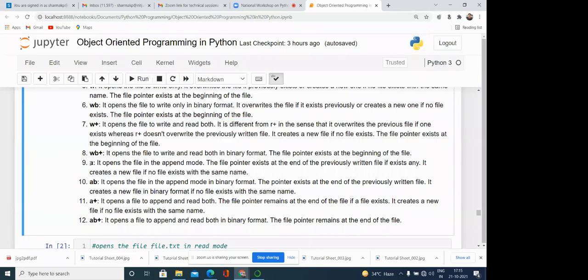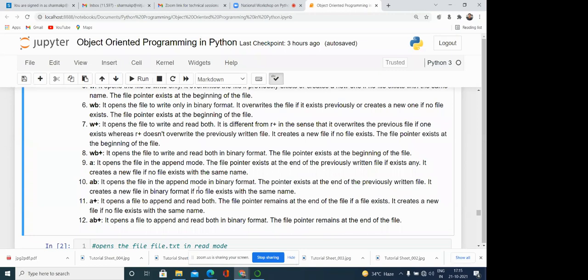Then one more mode is there, that is A. A means append. We can open a file in the append mode, meaning if we want to write something, we can append it, adding the contents at the end of the file. The file pointer exists at the end of the previously written file, if any exists. Sometimes we open a file, but the file is not already available. If it is not available, then it creates a new file with the same name.